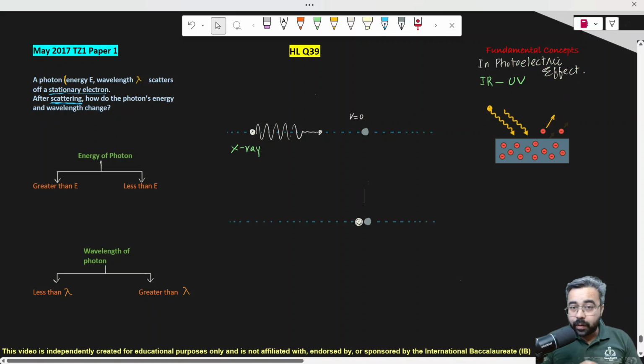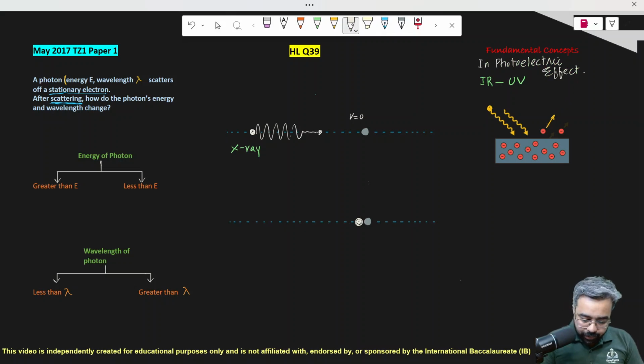So I'm sure it is now easy to identify that this photon should be an X-ray, because it has more energy than ultraviolet, and this process is obviously the Compton effect. The wavelength of this photon is lambda, whereas the energy of this incident photon is E_i equals hc over lambda. Since the wavelength is so small, the energy of this incident photon is so large.